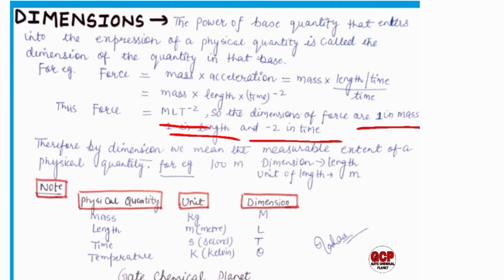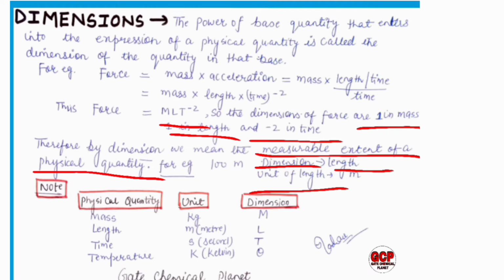Therefore, by dimension we mean the measurable extent of a physical quantity. For example, 100 meter. Here the dimension is length and the unit of length is meter. So here I have given a note for physical quantities, their units and dimensions.